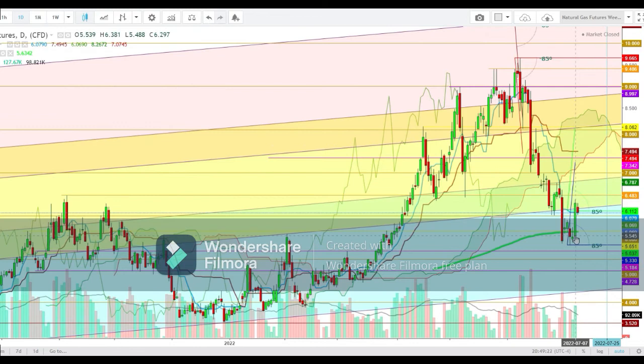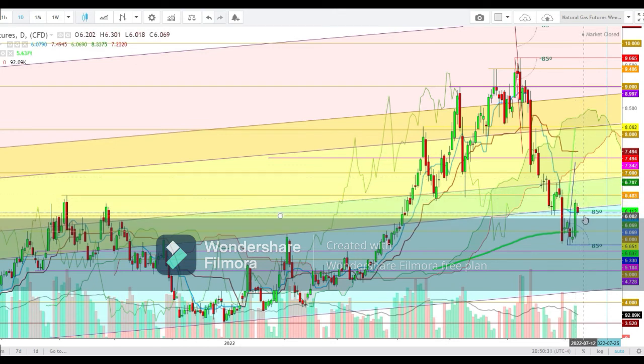So here you can see how a breakout was seen in natural gas prices last Thursday, when the natural gas futures started the day from the levels of 5.474 and tested a high at the levels of 6.369. So this move ensures a breakout move shortly where the natural gas futures could continue to rally.